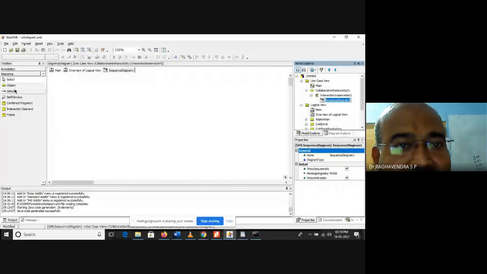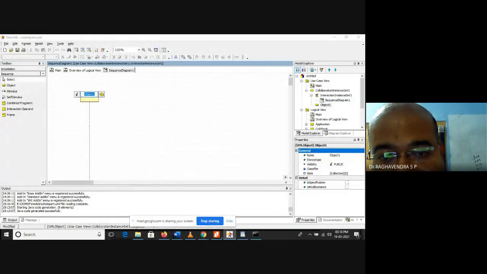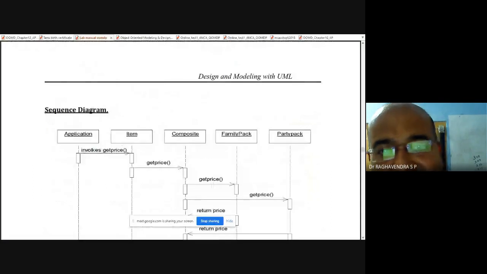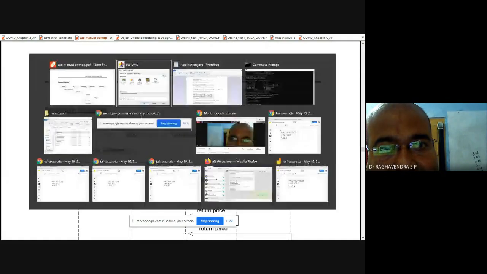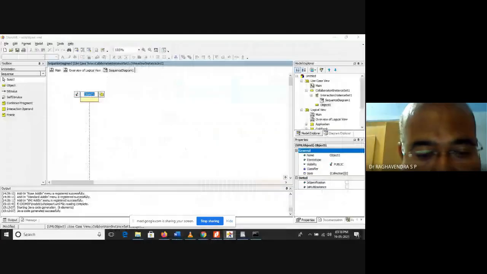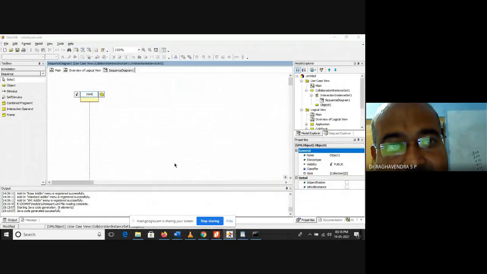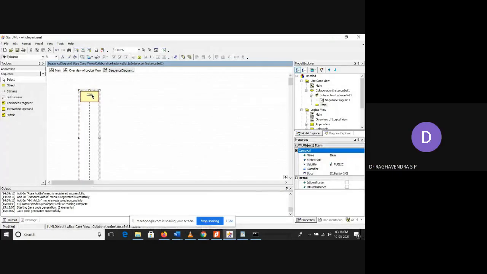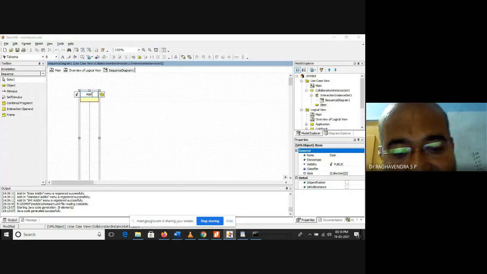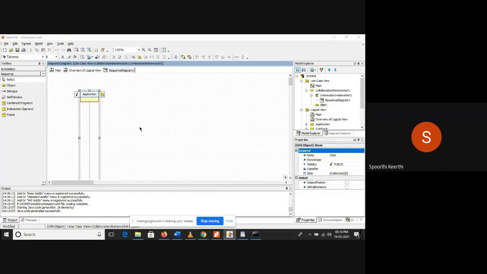So object 1, this is what we have to draw. Totally 5 objects: application, item, composite, family pack, party pack. The first one is application. Next one, item.